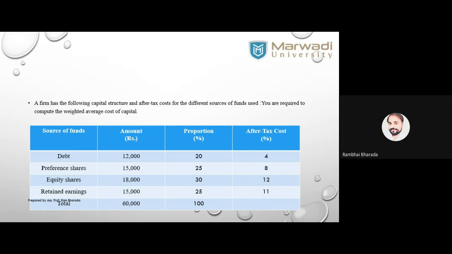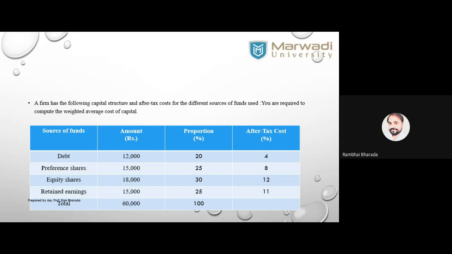Now look at the table. In this table, the first column represents the sources of funds: debt, preference, equity, and retained earning. We have four different types of sources. For debt, 12,000; preference, 15,000; equity, 18,000; and retained earning, again 15,000. Proportion here means the percentage of that particular source in total capital.